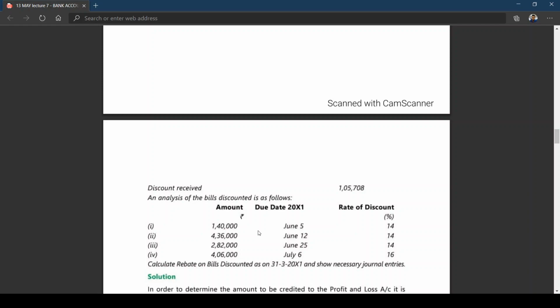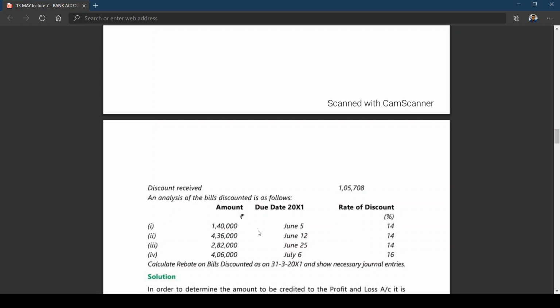Simple words. Discount received, I repeat once again, listen to me carefully: discount received plus unexpired discount of previous year ending or current year beginning, both are same.